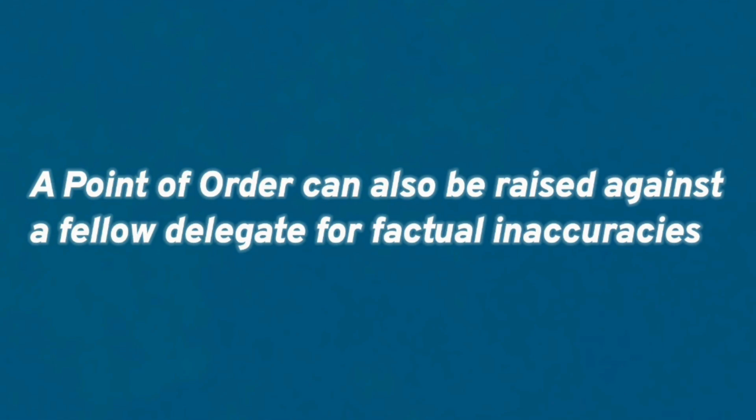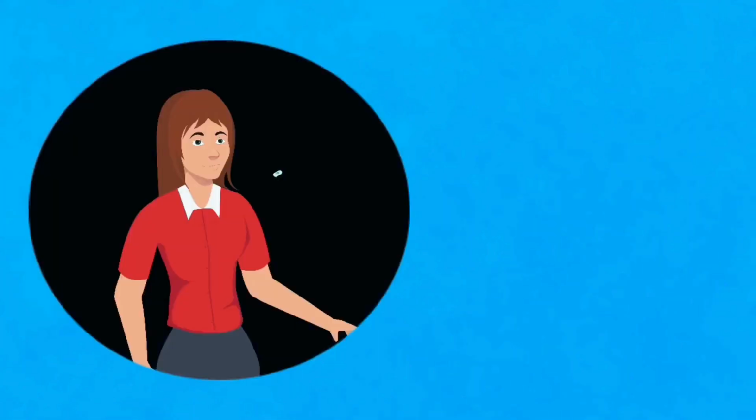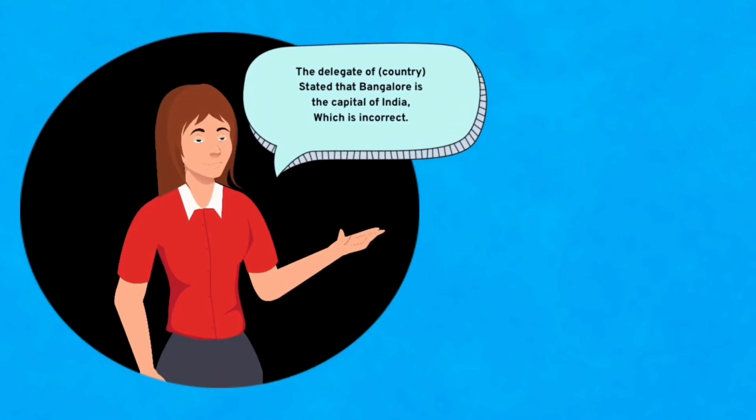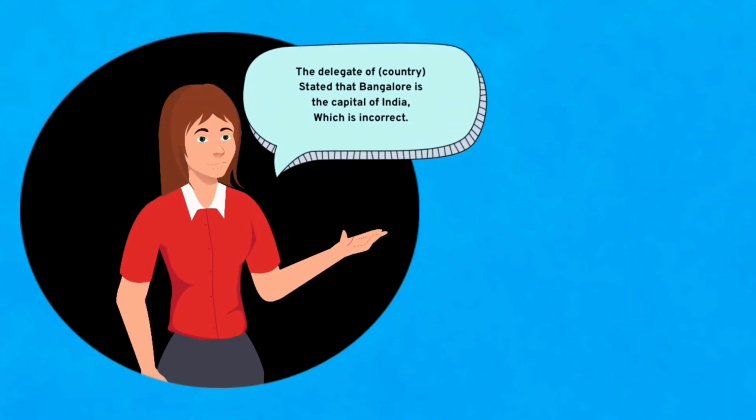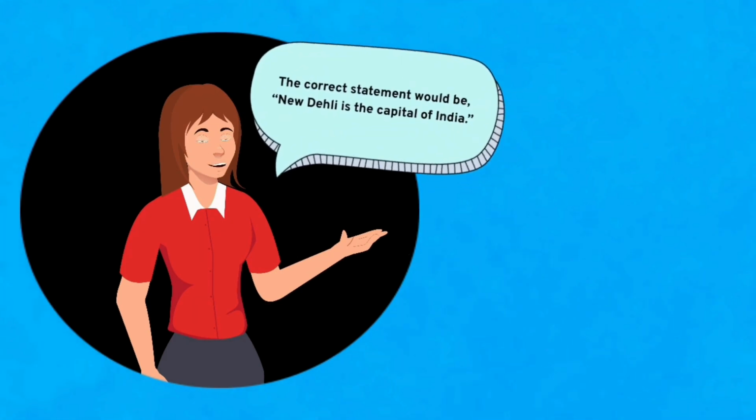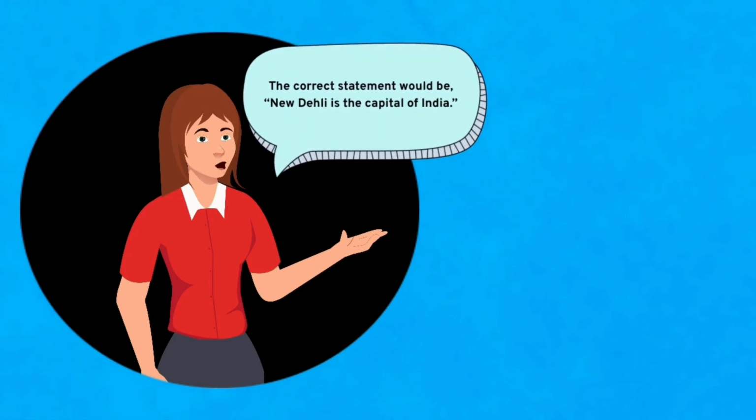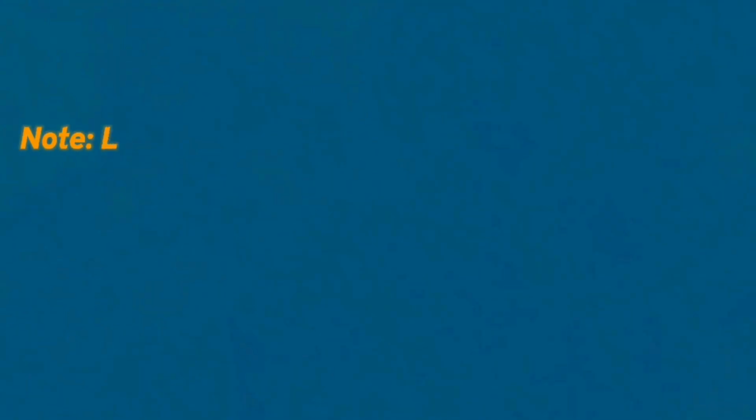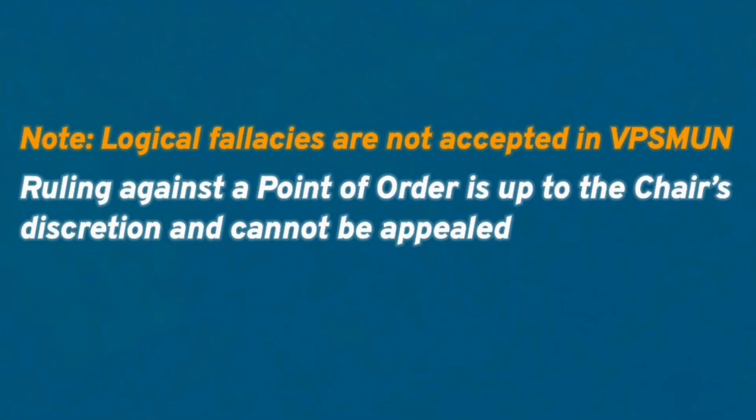A point of order can also be raised against a fellow delegate for factual inaccuracies. For example, the delegate of country mentioned that Bangalore is the capital of India, which is factually inaccurate. The correct statement would be, "New Delhi is the capital of India." Note: logical fallacies are not accepted in VPS'MUN. Ruling against a point of order is up to the chair's discretion and cannot be appealed.